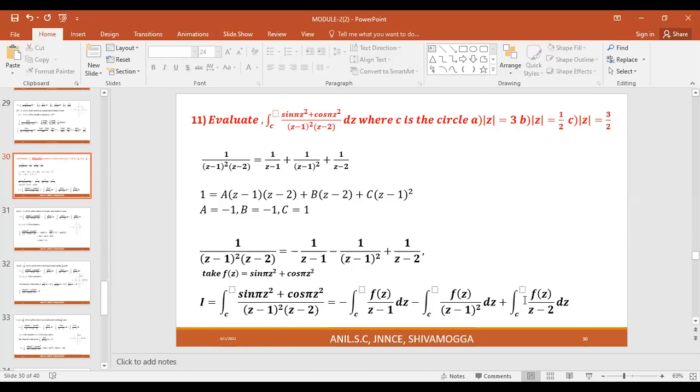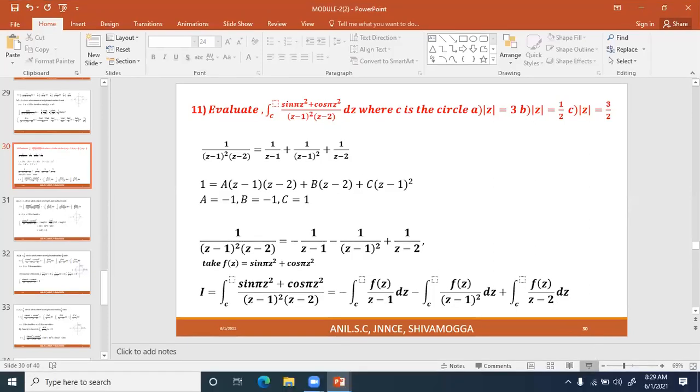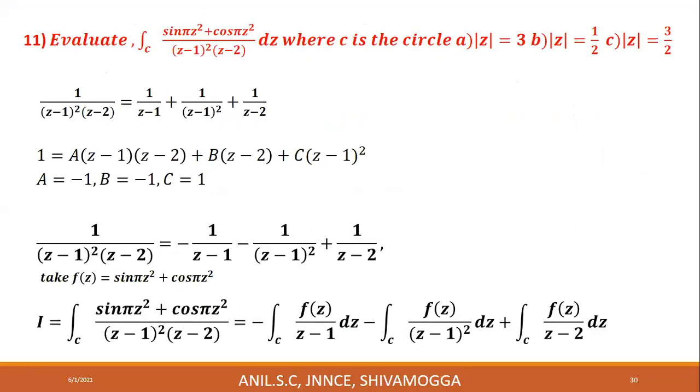First case mod z is equal to 3, second case mod z is equal to 1 by 2, and third case mod z is equal to 3 by 2. Let's consider these 3 cases one by one.